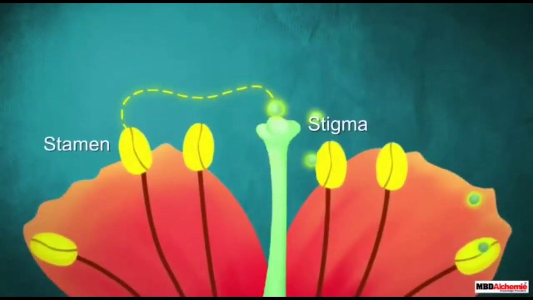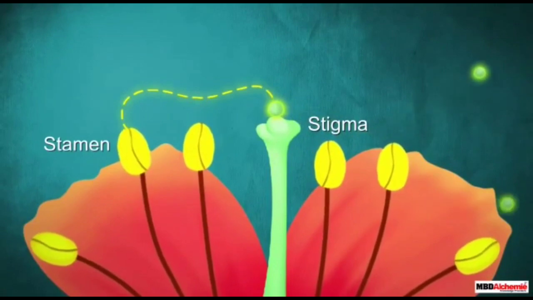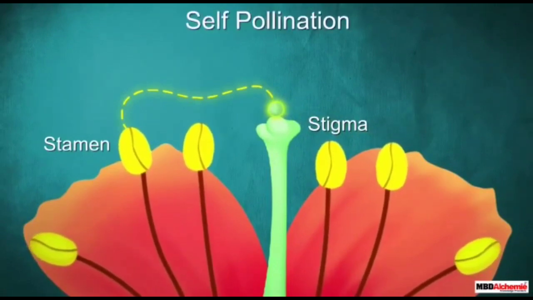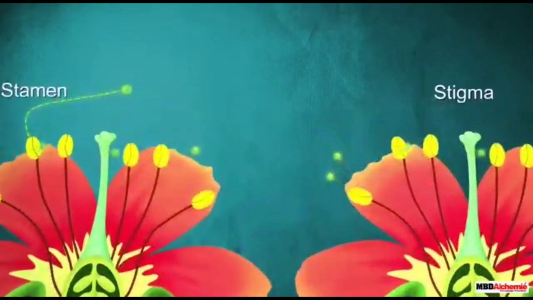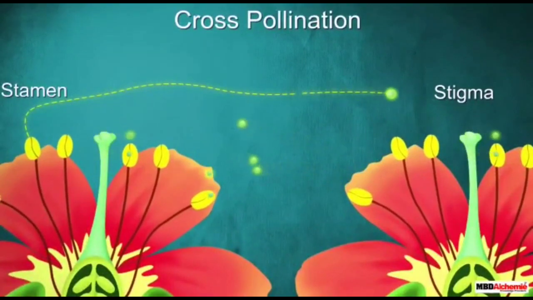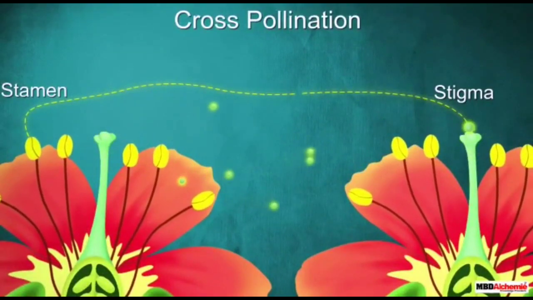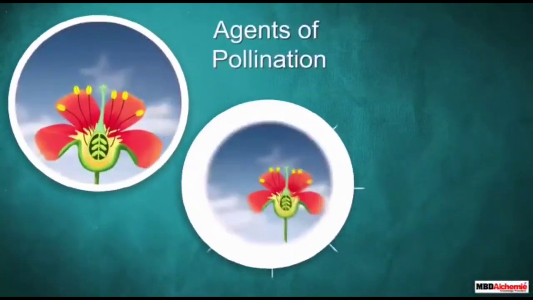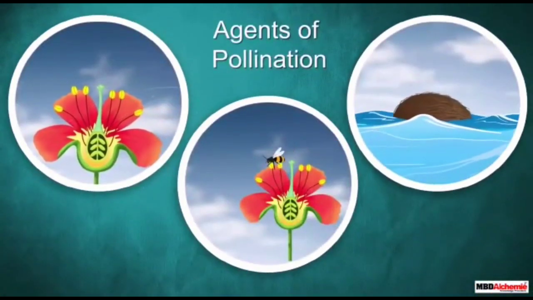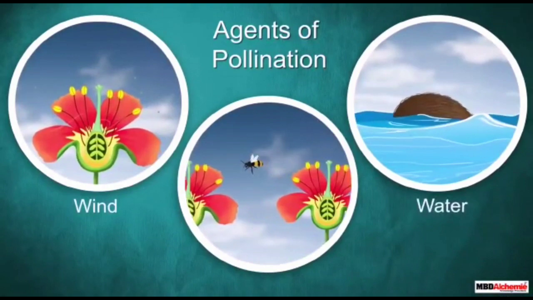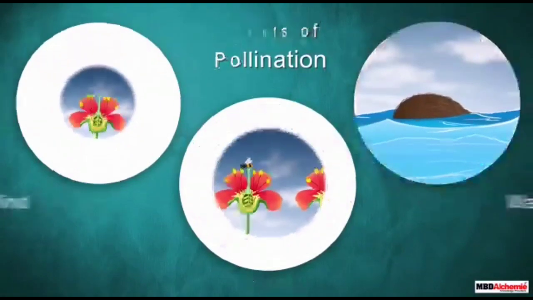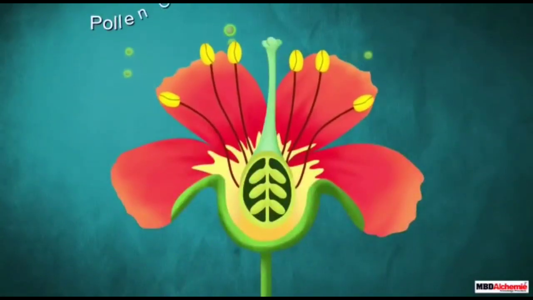When pollen goes from the stamen to the stigma of the same flower, it is known as self-pollination. And when pollen grains are transferred from the stamen of one flower to the stigma of another flower on another plant of the same species, it is known as cross pollination. The agents of pollination are wind, water and animals or insects.